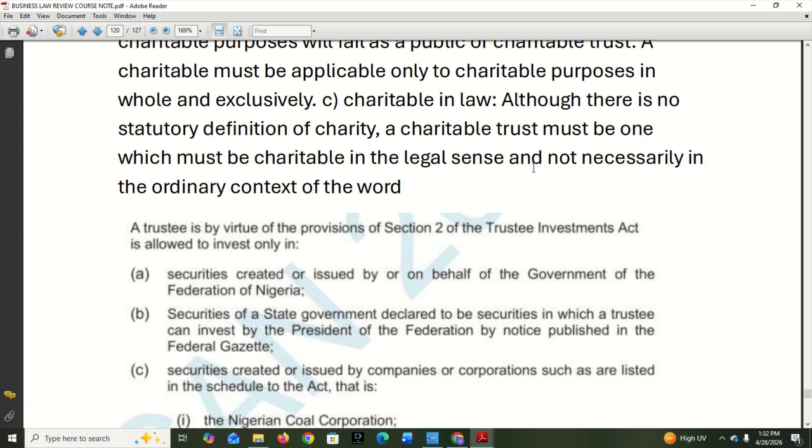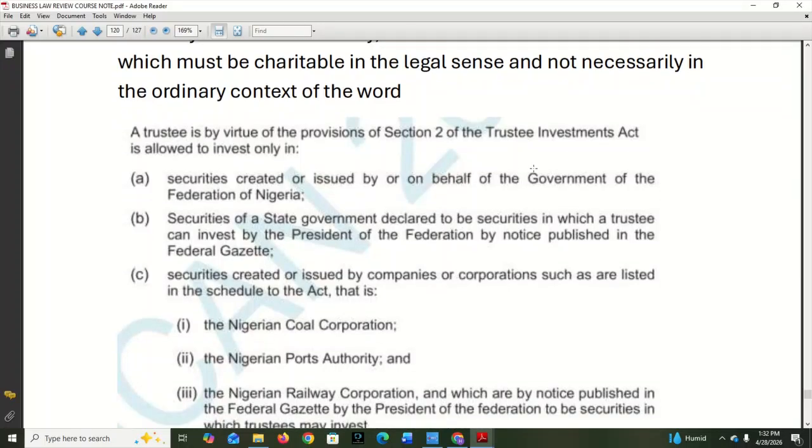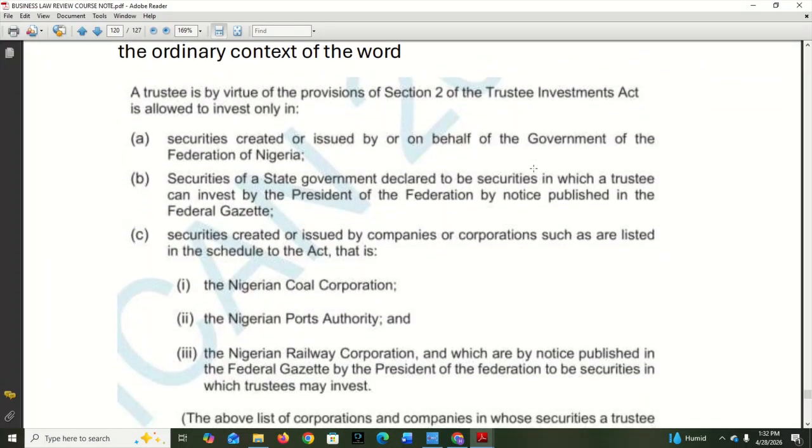Now, by virtue of law, what are the things that a trustee can invest in? One, securities created or issued by or on behalf of the government of the Federation of Nigeria. So if you set up a trust, they can invest in that. Two, securities of a state government declared to be securities in which a trustee can invest by the President of the Federation of Nigeria.